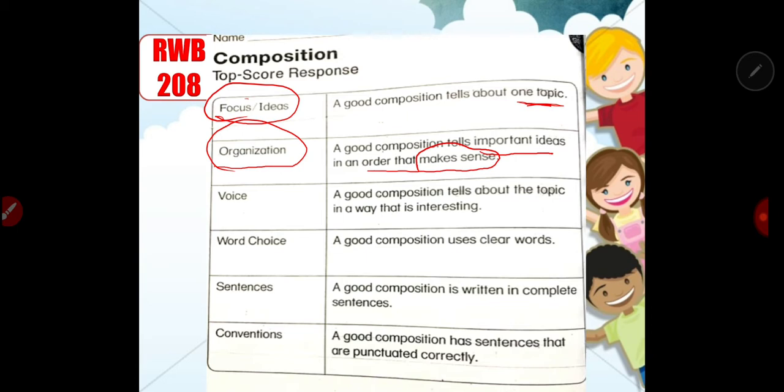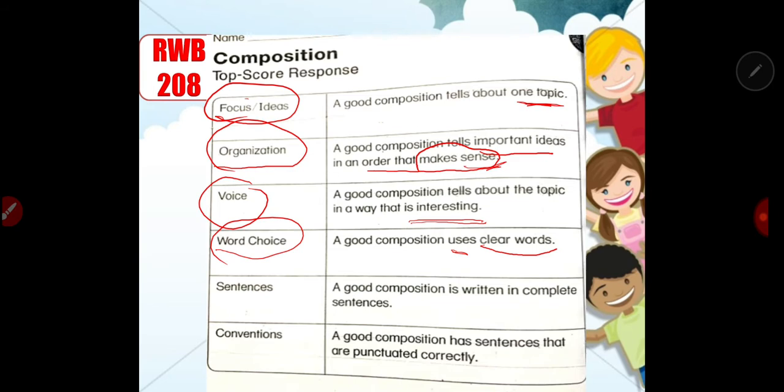Okay? So next one would be the voice. A good composition tells about the topic in a way that is interesting. That means you need to choose words that are interesting and make sense. Next one, word choice. So you have to choose the best words in writing a composition. So a good composition uses clear words. So don't use words that are vague or might confuse the reader.